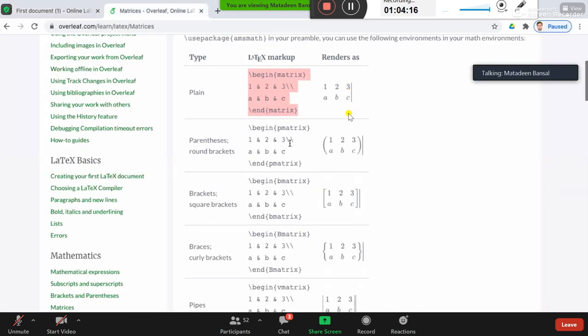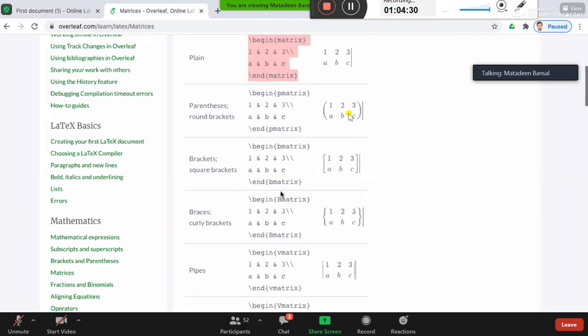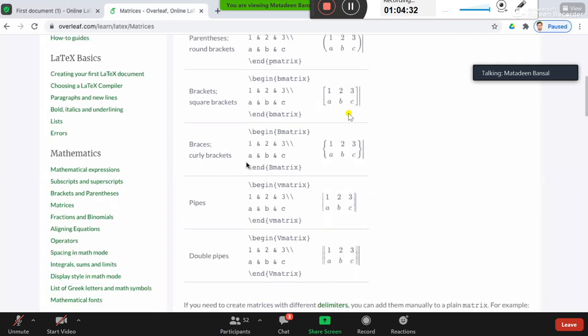Similarly, for this pmatrix, begin pmatrix, end pmatrix, you get curved parentheses, or bmatrix for square brackets. And for curly brackets, you have to use capital Bmatrix: begin capital Bmatrix and end capital Bmatrix.